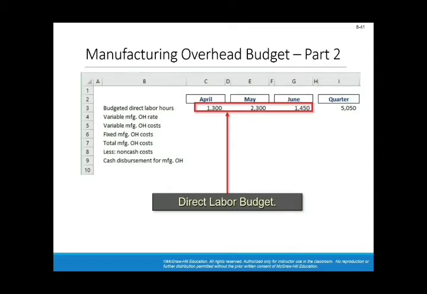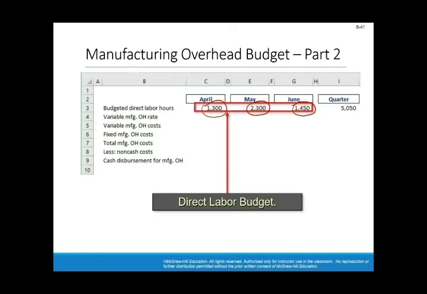So the first line must be the number of hours worked or estimated to be worked during a month. The first line can be copied and pasted from the direct labor budget. So 1,300 labor hours are estimated to be worked during April.